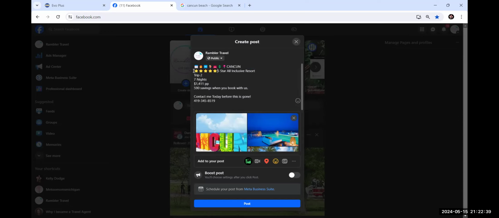And so I'm going to do 5 stars for my 5-star hotel. I'm going to cut my flame because this is a hot deal. So I'm going to put my savings amount there, and I'm going to use just a regular dollar sign, but I'm going to use this dollar sign, I think, for the savings one. And I am going to do, I think I'm going to do trip for two. I'm just going to put this here. Trip for two, 7 nights.